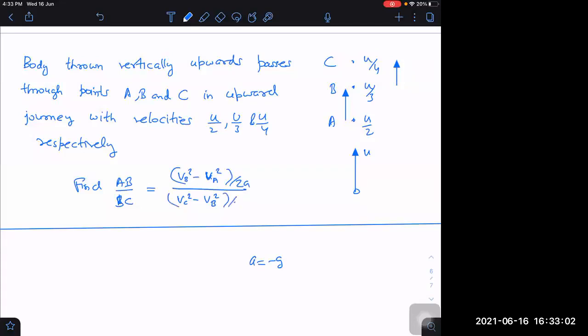The 2a will get cancelled, or not? They will get cancelled. So the final result will be simple. It is simple only. Get the answer from here now.